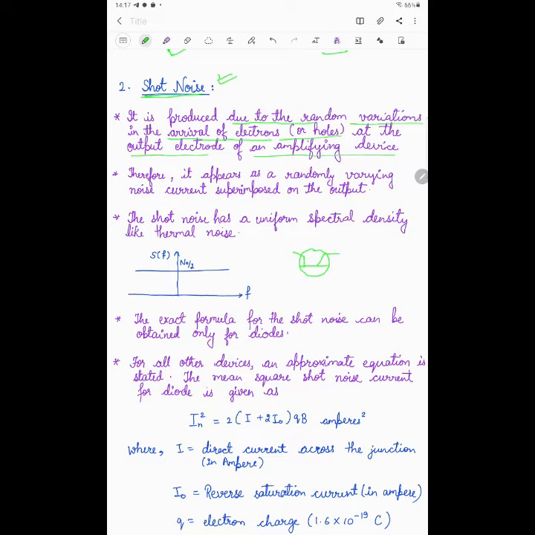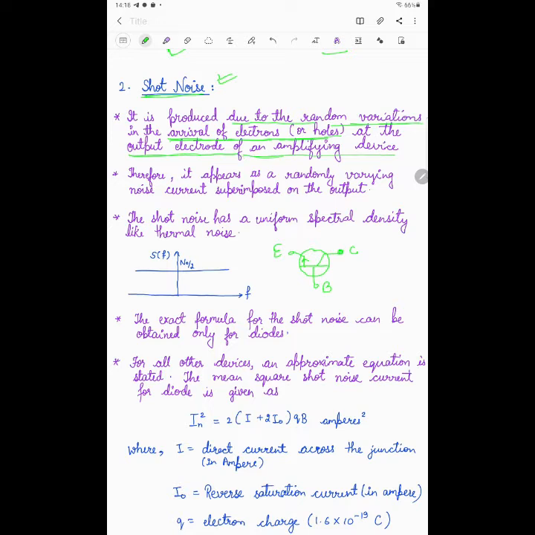This is the emitter, this is the base, and this is the collector. It is produced due to the random variation in the arrival of electrons and holes at the output electrode of the amplifying device. This is the output electrode.